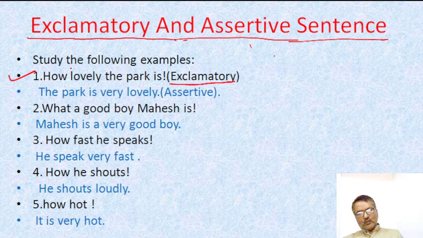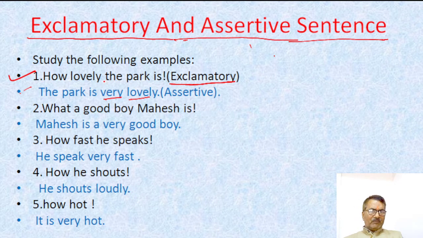If an exclamatory sentence begins with how or what, while transforming into an assertive sentence, how or what will be removed. Very is used before the adjective and our assertive sentence begins with our subject. When we convert it into an assertive one: the park is very lovely.